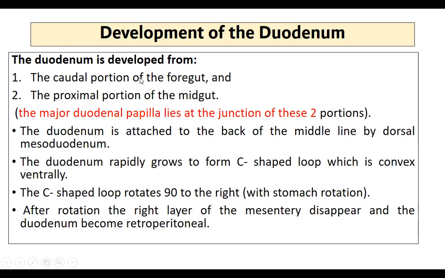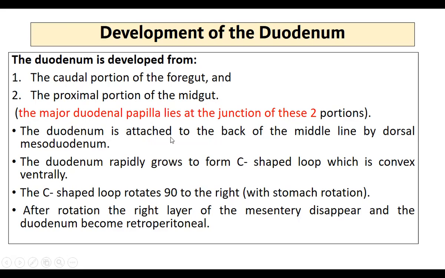The upper part develops from the foregut and the lower part develops from the midgut. The major duodenal papilla lies at the junction of these two portions, clearly demarcating the junction.